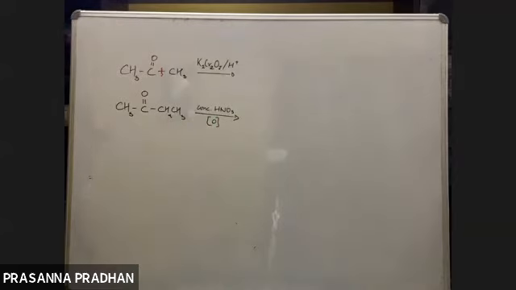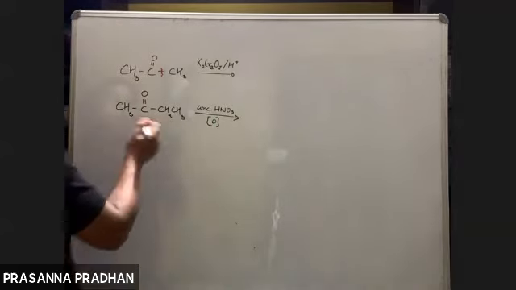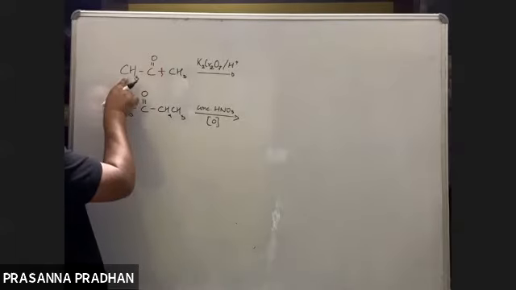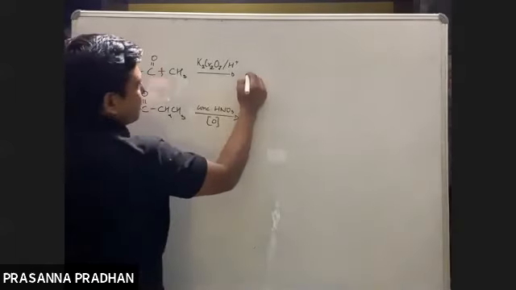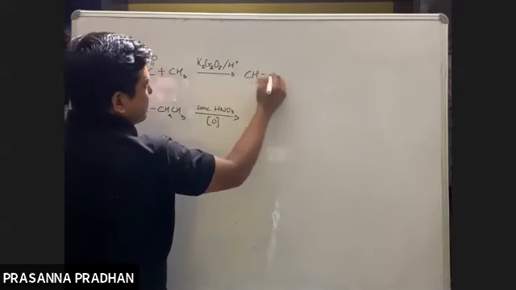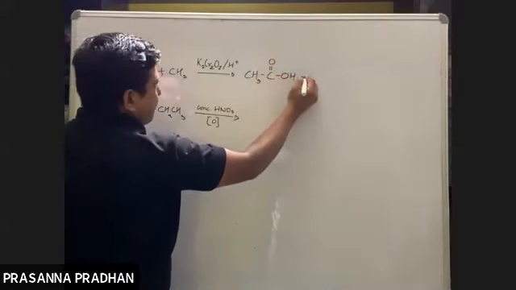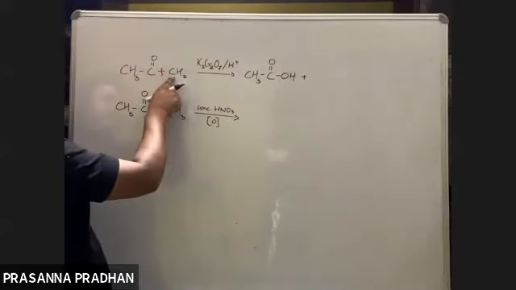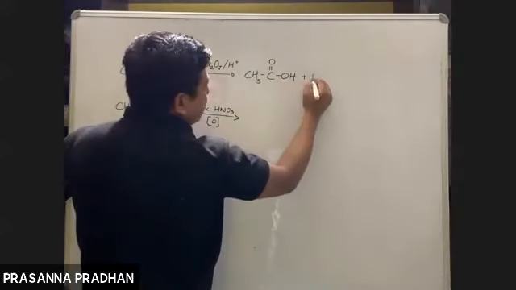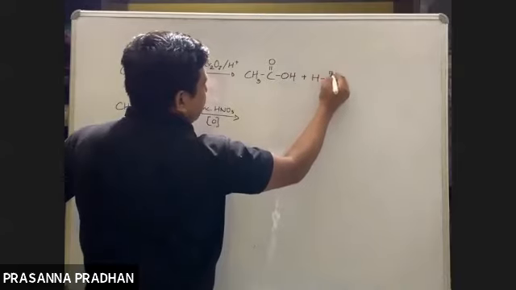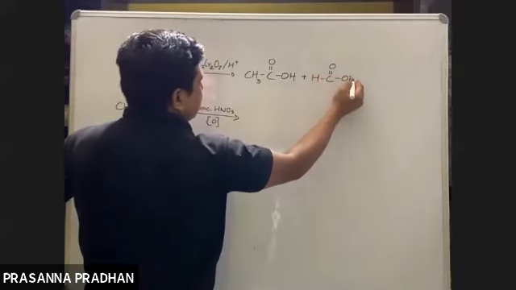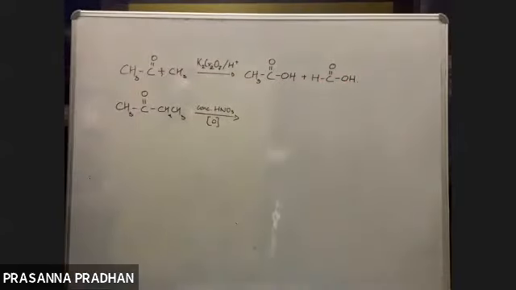And what do you get? You get a mixture of carboxylic acids. You get a carboxylic acid containing 2 carbon atoms, that means acetic acid, plus a carboxylic acid containing 1 carbon atom. Okay, so if the ketone is symmetrical, it's no issues.